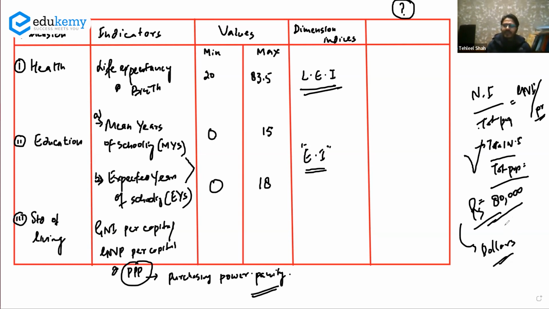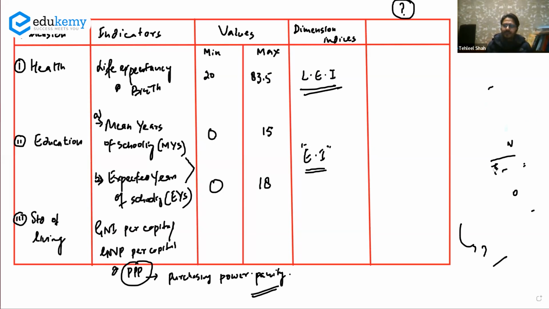The prevailing exchange rate is $1 equal to close to 75 rupees. We will not convert the GNI per capita into dollars at the prevailing exchange rate. No, we will convert it at purchasing power parity, and that is different from the exchange rate system. Purchasing power parity can be understood by one important concept. I'll give you just an idea about what purchasing power parity is.